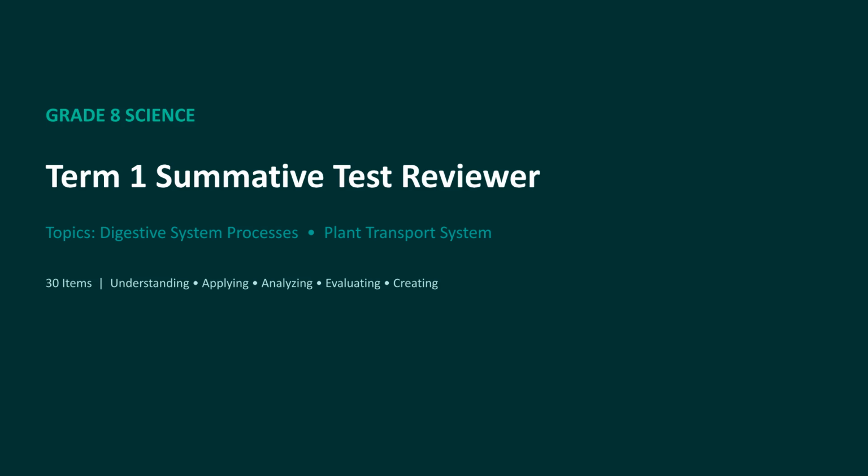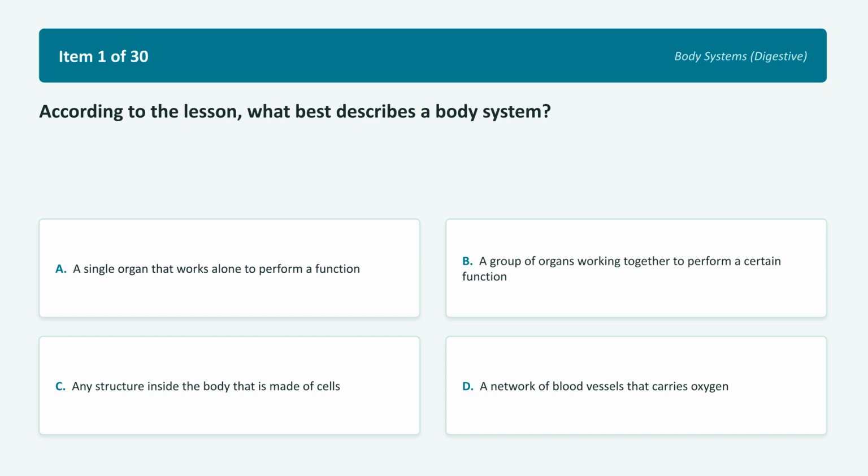Let's smash this test. Let's begin with item 1. According to the lesson, what best describes a body system? Choice A, a single organ that works alone to perform a function. Choice B, a group of organs working together to perform a certain function. Choice C, any structure inside the body that is made of cells. Choice D, a network of blood vessels that carries oxygen. Go ahead and pause the video if you need a few seconds to think, or lock in your choice by typing it in the comments section below.